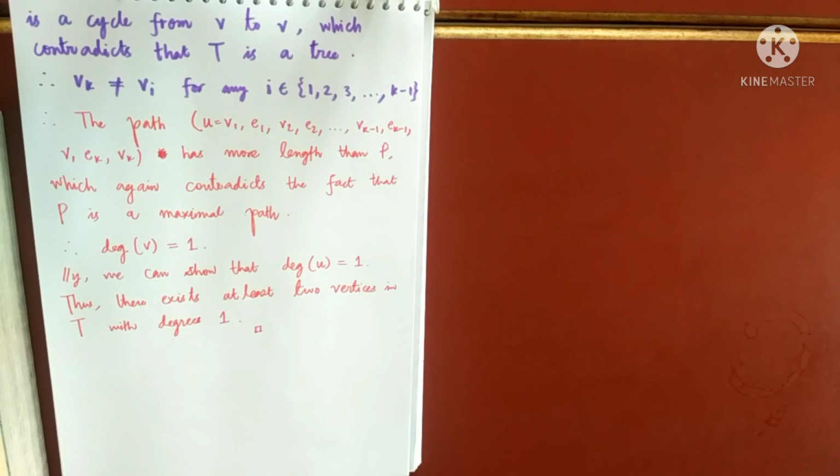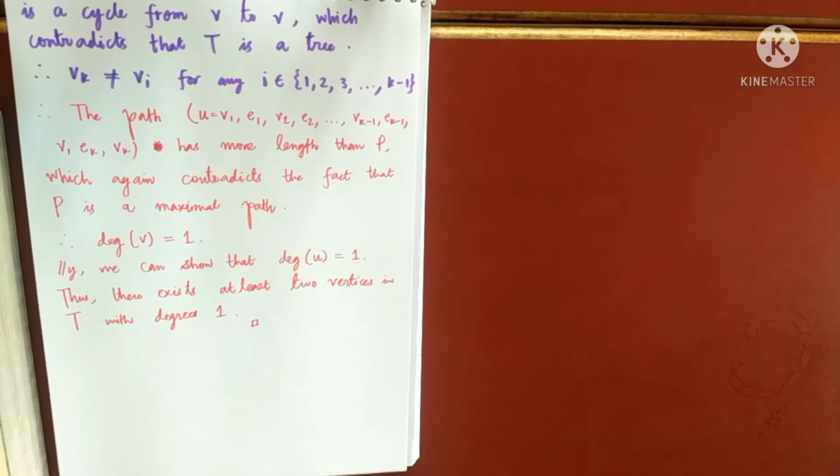Understood my point? So what are the two characterizations that we have seen now? So in a tree, there always exists a unique path between any two given pair of vertices, and secondly, in any tree with at least 2 vertices, there will exist at least 2 vertices of degree 1.